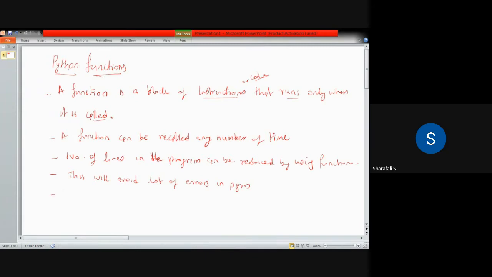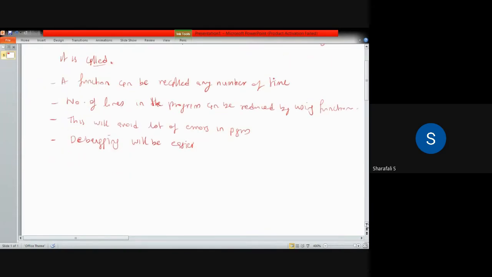Also, debugging will be easier. So these are the importance of Python functions.